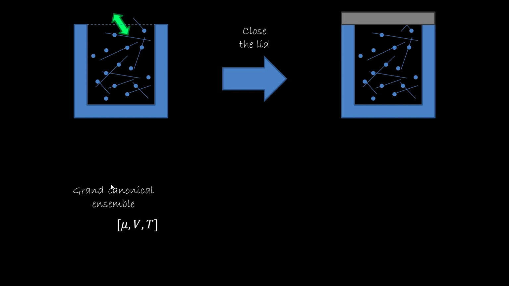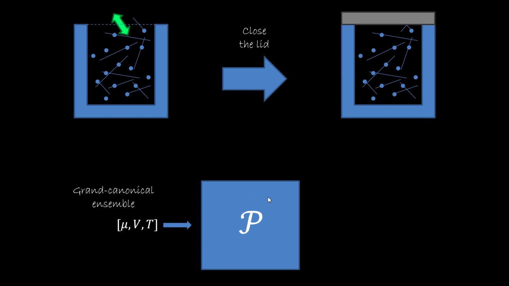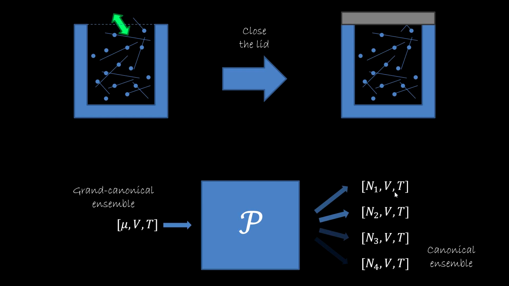Schematically, we start with a grand canonical ensemble. This is defined by temperature, volume, and chemical potential. We close the lid and wait a bit, which we model with a black box process. The output will be a canonical ensemble, which is identified by the number of molecules, the volume, and the temperature. Note that the number of molecules will not always be the same. It will depend on how many particles were there when we closed the lid. So we will have a probability to find a particular number of molecules.